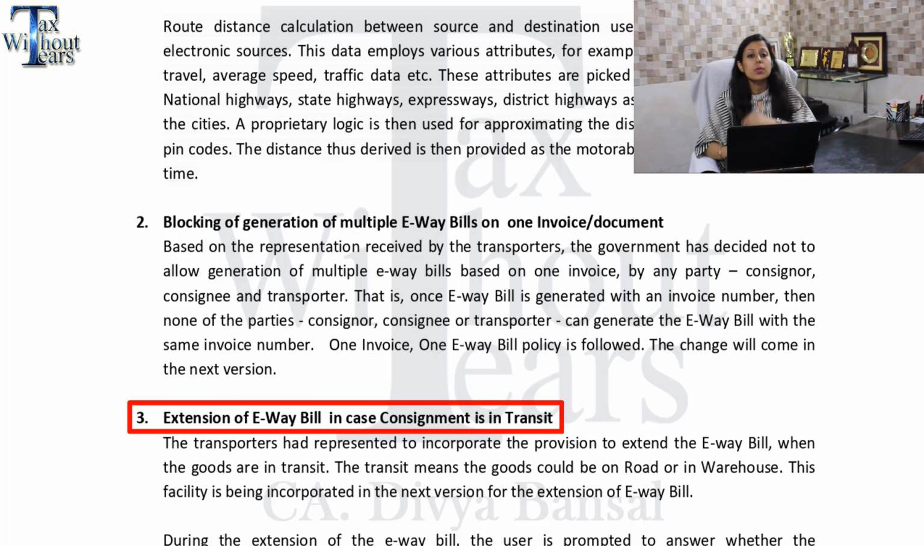Now, the third point talks about the extension of eWayBill. Again, this is a very welcome step on the eWayBill portal. The transporters have represented that while the goods are in transit or in movement, there may be circumstances when they have to extend the validity of the eWayBill. Then how do they do it? So now this feature will be implemented.